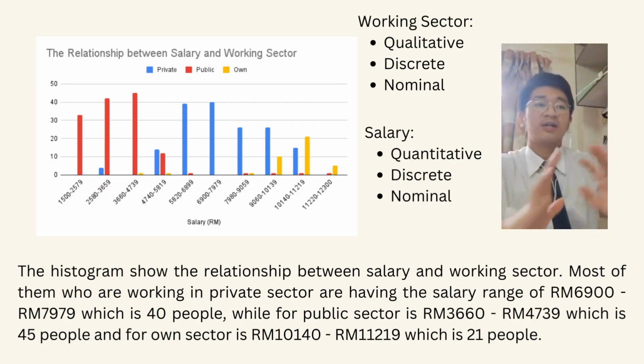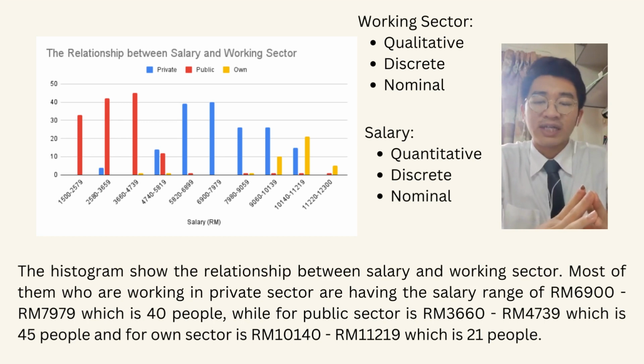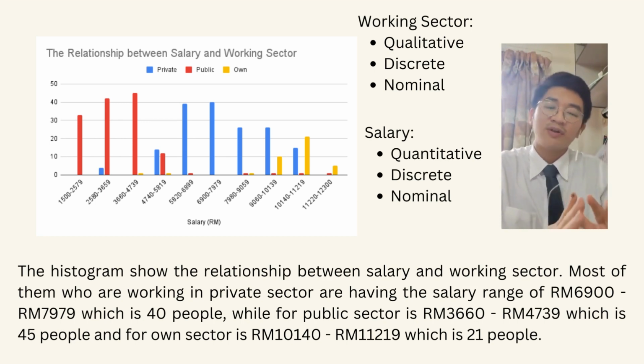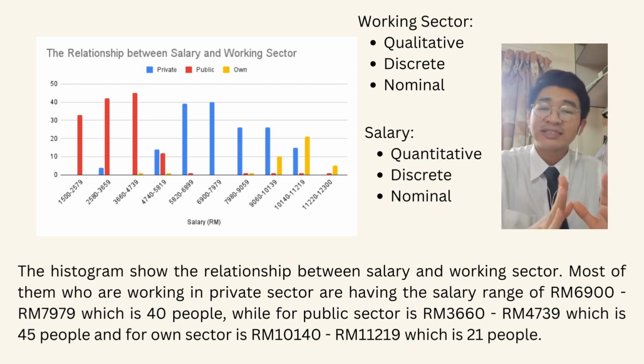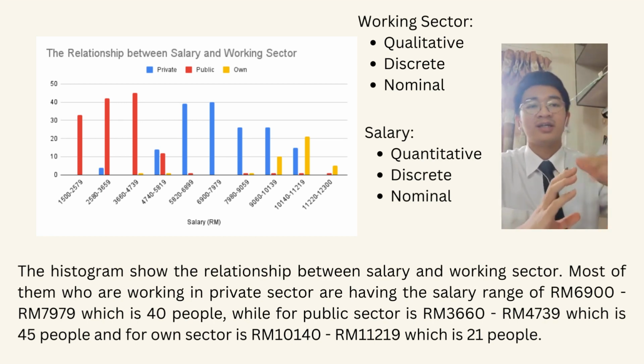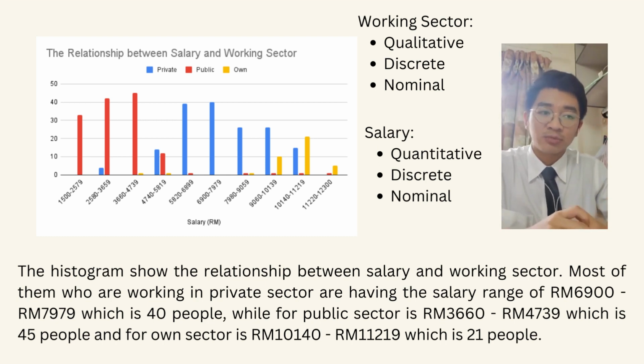Now we are talking about working sector and salary. Both of them are discrete and nominal data, while working sector is qualitative data and salary is quantitative data. This histogram shows the relationship between salary and working sector. Most of them who are working in private sector are having the salary range of 6,900 ringgit until 7,979 ringgit, which is 40 people.